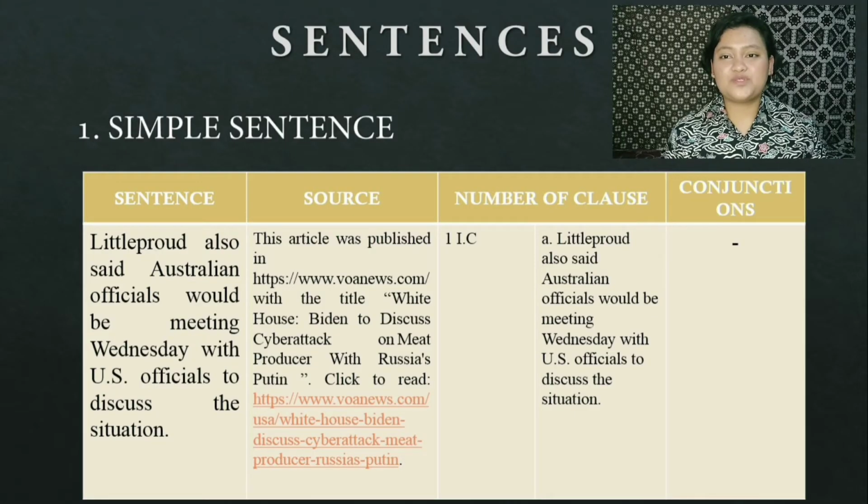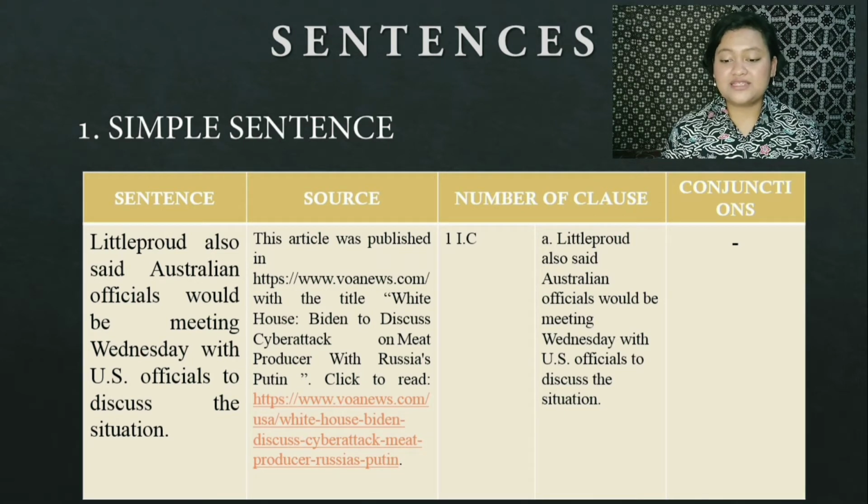The next topics we will discuss is sentences. The first is simple sentence. I took the example from VOA News. Littleproud also said Australian officials would be meeting Wednesday with US officials to discuss the situation.